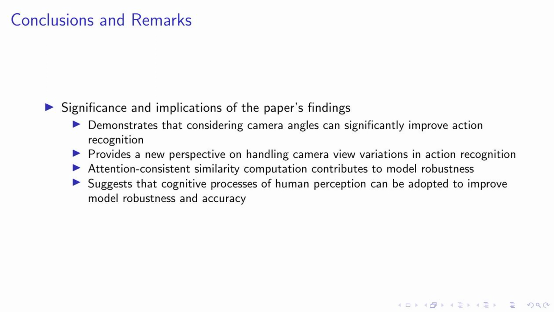This is a crucial step towards creating models that are not only accurate but also reliable. Furthermore, we've demonstrated that the cognitive processes of human perception can be adopted to improve the robustness and accuracy of our models. By mimicking how humans naturally perceive and recognize actions, we can create models that are more in tune with real-world scenarios. In essence, our research opens up new avenues for improving action recognition models, making them more robust, accurate, and adaptable to variations in camera views.